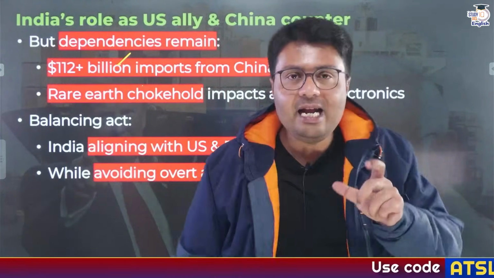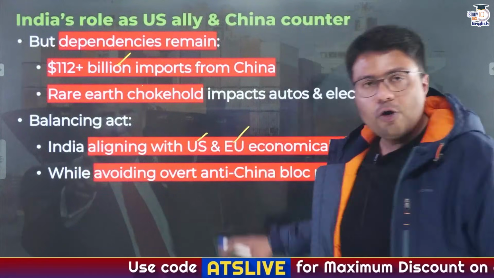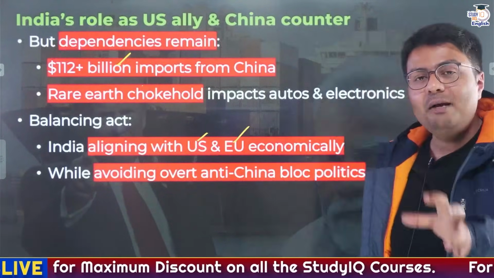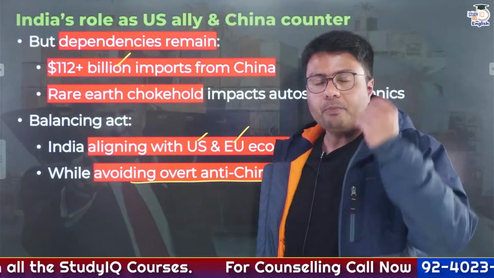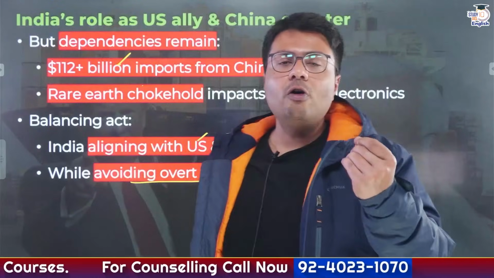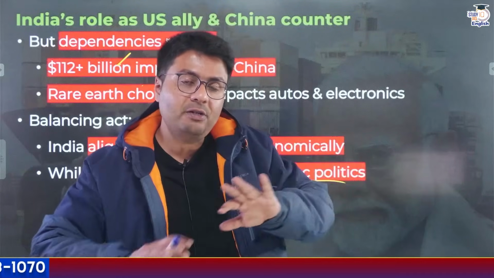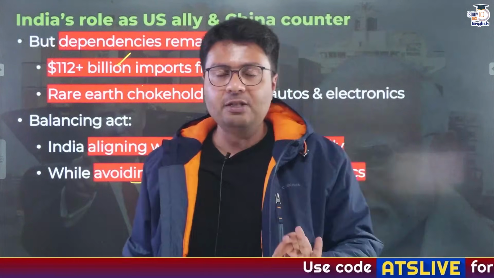Now, what is India's balancing act here? India is trying to align with the US and European Union only in economy. That is an issue-based alignment, and at the same time, India has avoided taking an overt anti-China bloc politics position. So this helps the Indian economy to reduce the pressure that it was subjected to with respect to the US economy, and at the same time it has diversified its trade away from China so as to reduce the dependency on it.